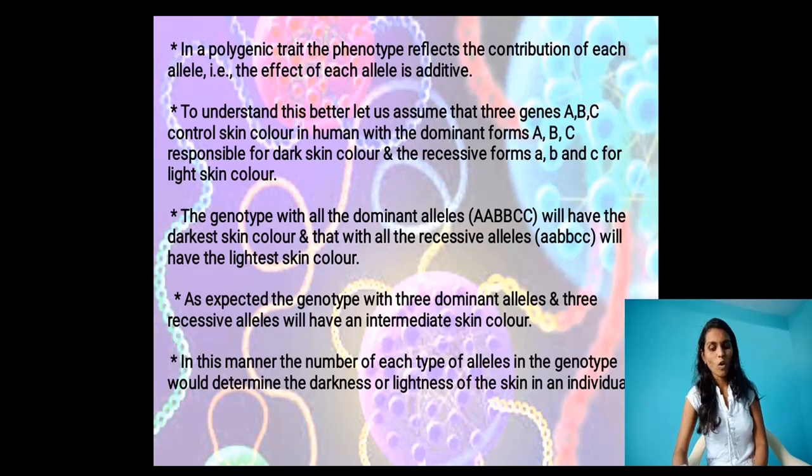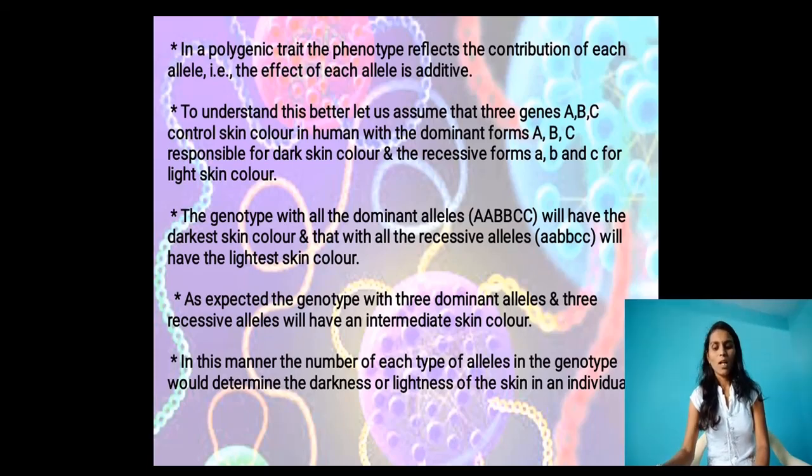The genotype with all recessive alleles gives gametes small a, b, c and represents the lightest skin color.